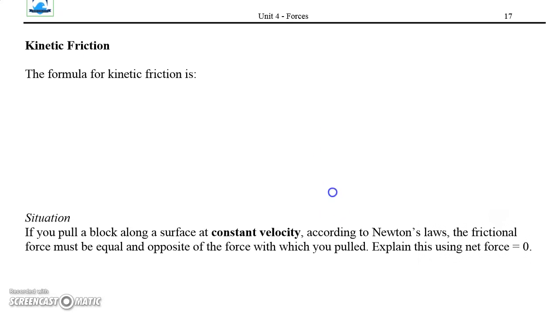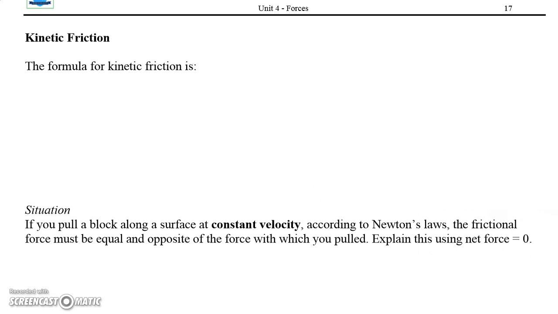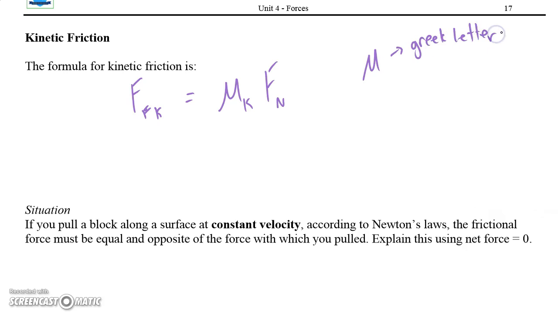Now let's get to some formulas. So we have kinetic friction, which is fairly simple, while static friction is almost going to be exactly the same. We've got F of force of friction, F_F,K, lots of subscripts, is equal to mu_K F_N. Now mu is a Greek letter, and we use that for a very important thing.